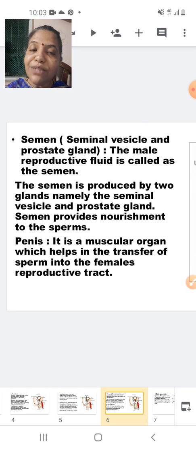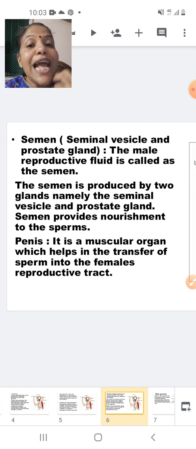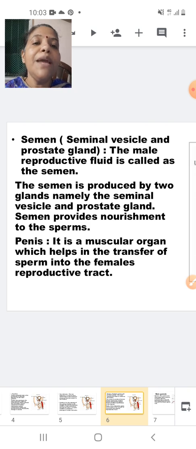And with that nourishment, it will increase its ability to be motile or mobile and try to reach the egg and fertilize the egg. Okay. Now let us study about the penis, which is the organ which will help in reproduction.